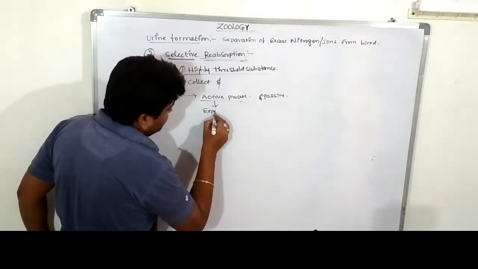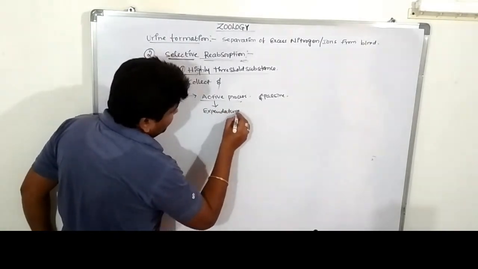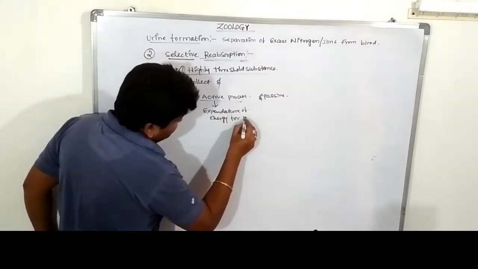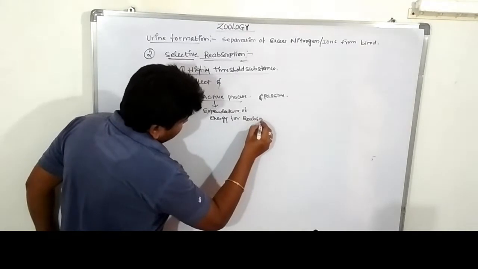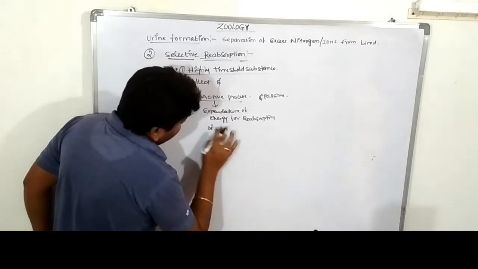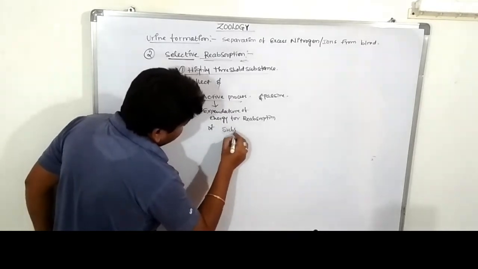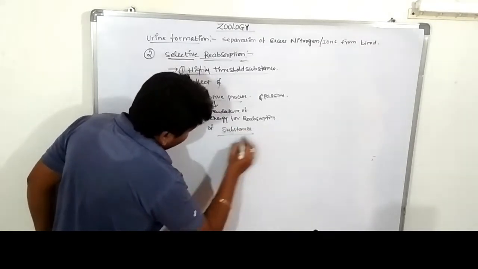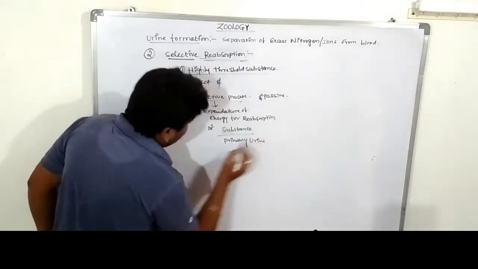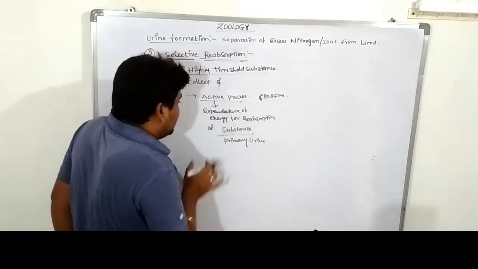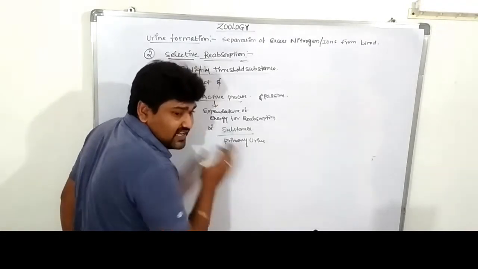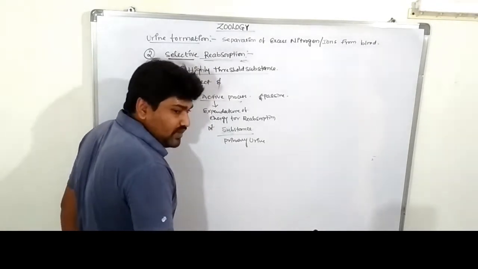The expenditure of energy for reabsorption of what? Substances from primary urine. What are they? These active processes are nothing but the expenditure of energy, nothing but ATP, utilizing ATP for the reabsorption of substances from the primary urine.